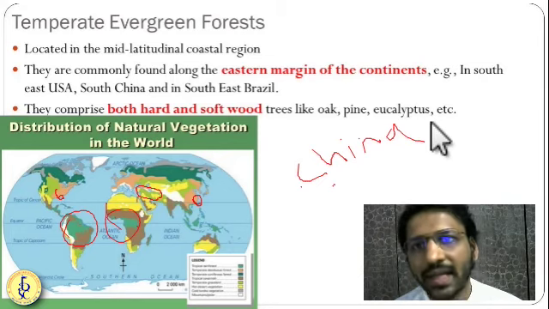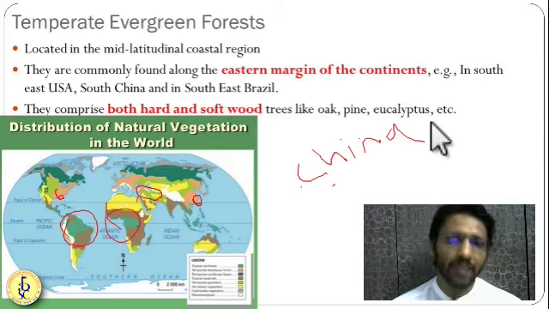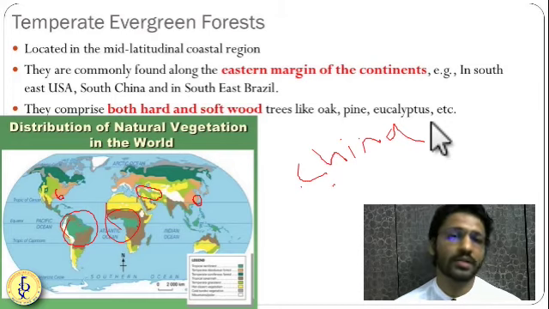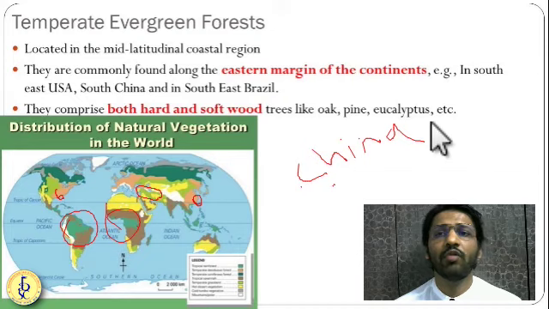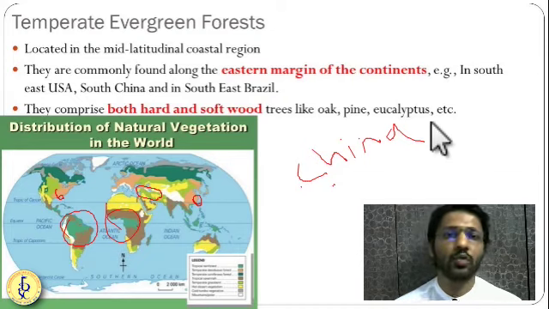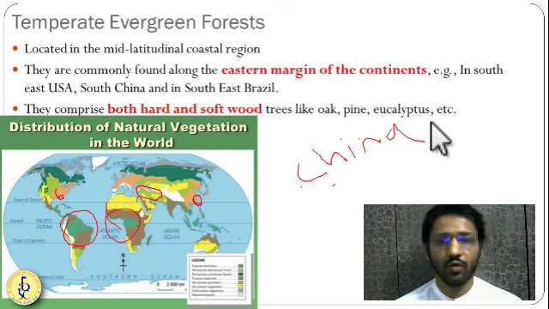Since it is present in the temperate region and it is evergreen, the coastal region is generally very close to this forest, so a huge amount of rainfall is there. But since it is a temperate region, sunshine is not very abundant. So it will have a combination of both hard and softwood trees. Hardwood trees and softwood trees are both present in the temperate evergreen forest.